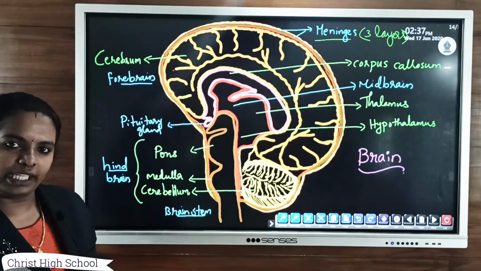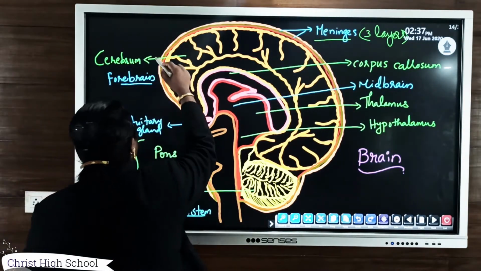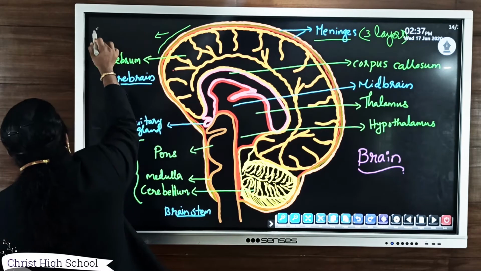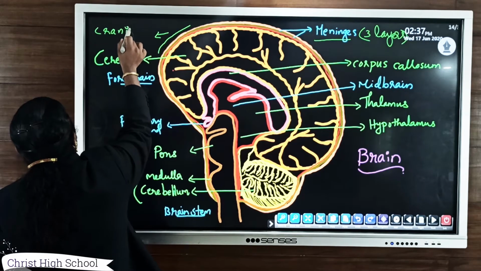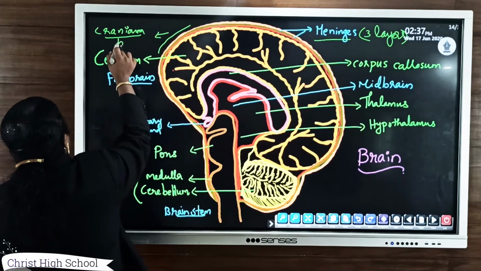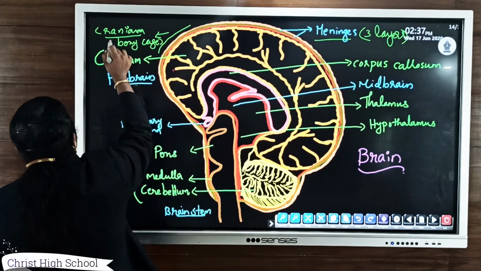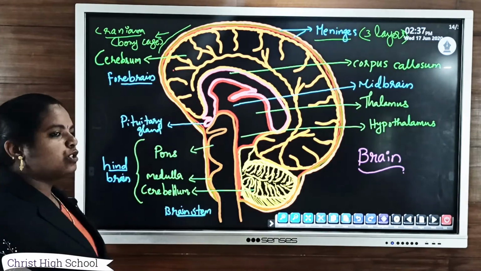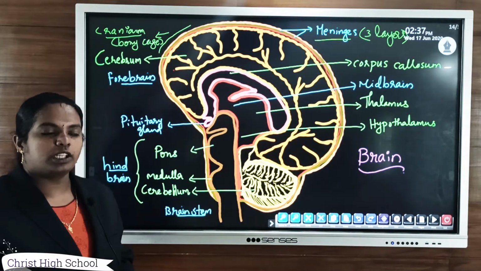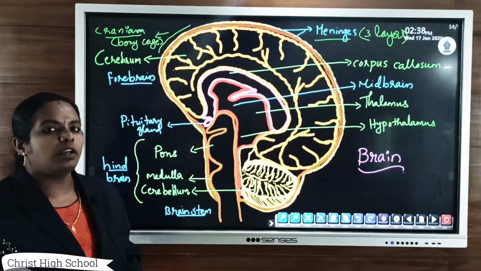And outer to this membranous covering, a bony cage is present, and that bony cage is known as the cranium. The cranium forms the outermost protective covering of the brain, the bony cage, also known as the skull.